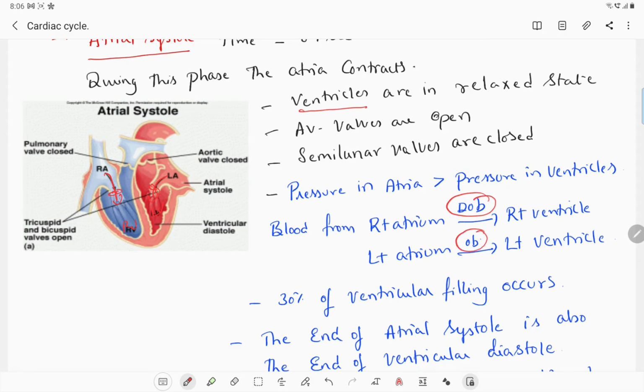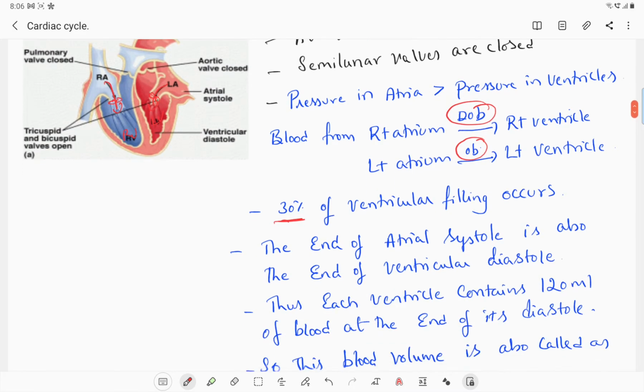Then how much percentage of ventricular filling occurs? During atrial systole, 30% of ventricular filling occurs, while during joint diastole, 70% of ventricular filling occurs. The end of atrial systole is also called the end of ventricular diastole. Remember that the time taken for completion of atrial systole is 0.1 second.